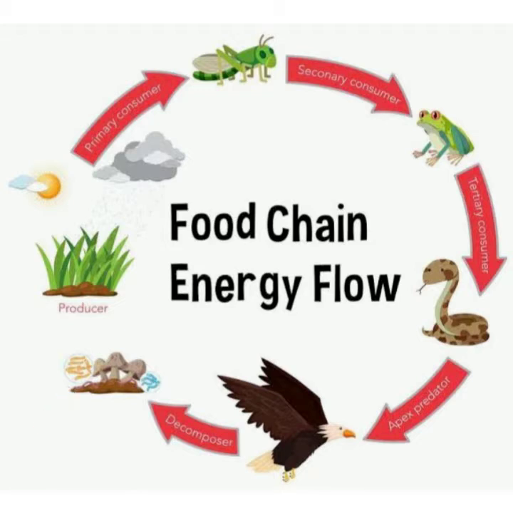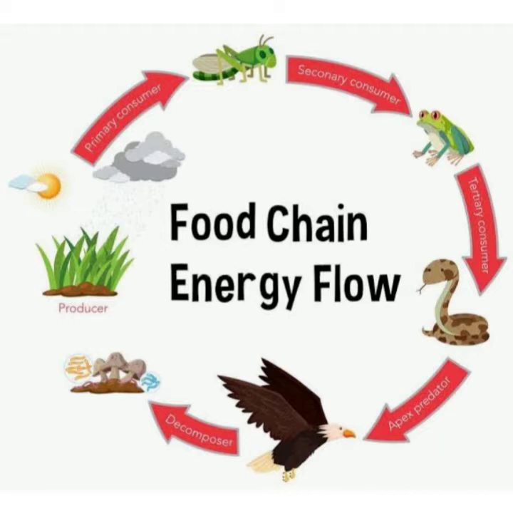So here it is a sequence of eating and being eaten up, and the chain always starts with the producer, that is the grass, and the primary consumer is the grasshopper, secondary consumer is the frog, tertiary consumer is the snake, and the top consumer here is the eagle.